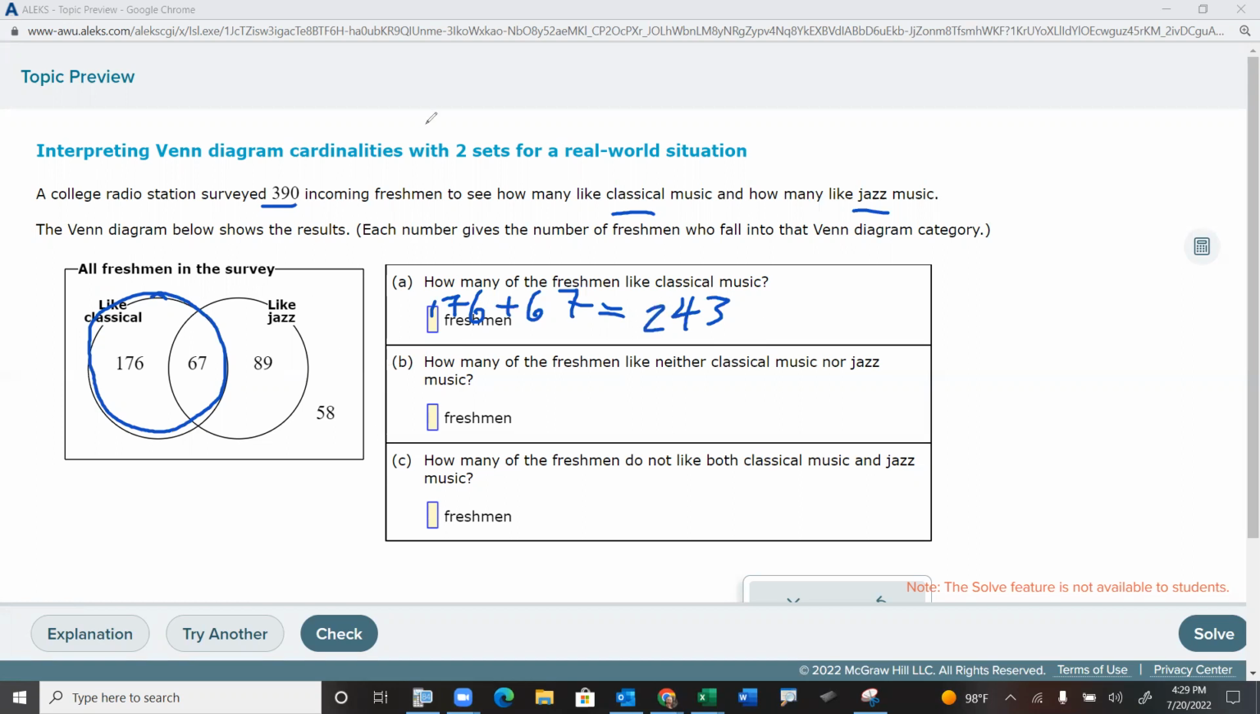All right, so we got that. And okay, the next one. How many of the freshmen like neither classical nor jazz? So the people who are not in the classical group or the jazz group, 58.